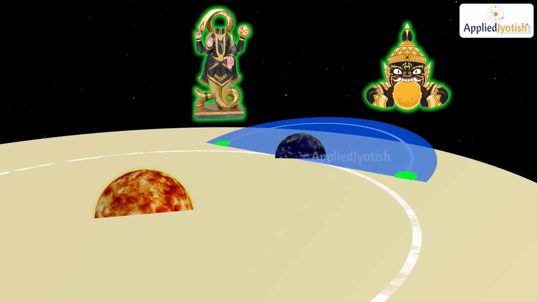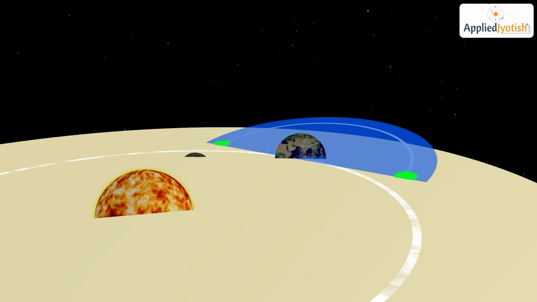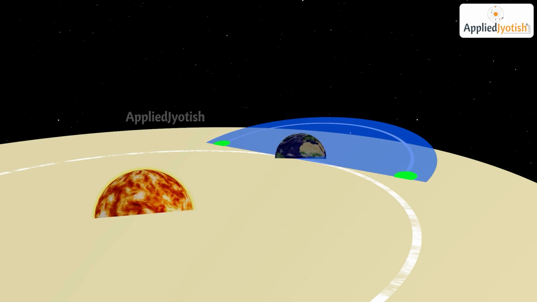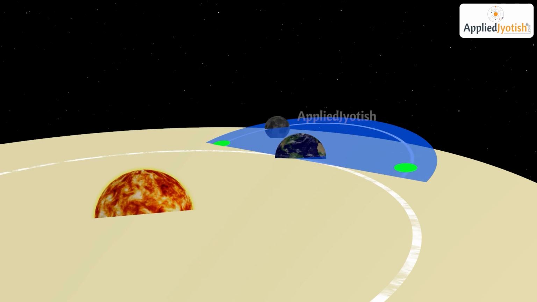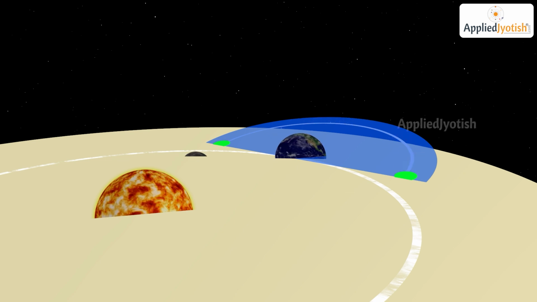Observe carefully. Rahu and Ketu are 2 geometrical points located in space, exactly opposite to each other at 180 degrees. Since Rahu and Ketu are merely geometrical points, they are referred to as shadow planets in Vedic astrology.